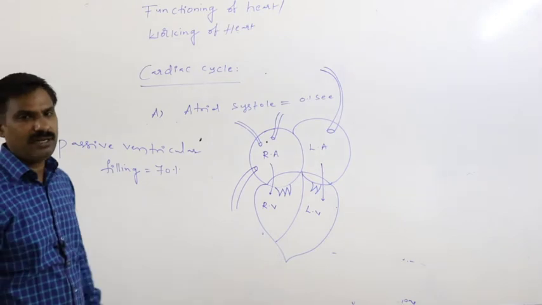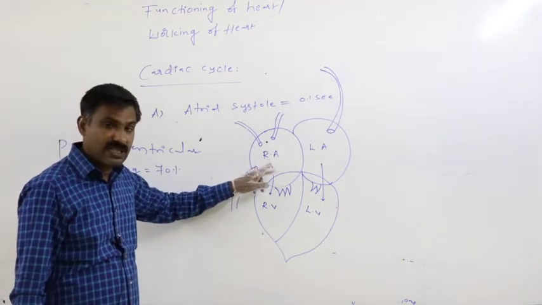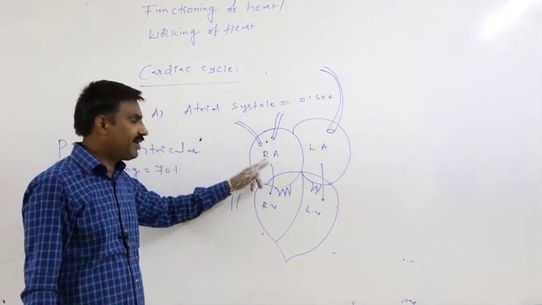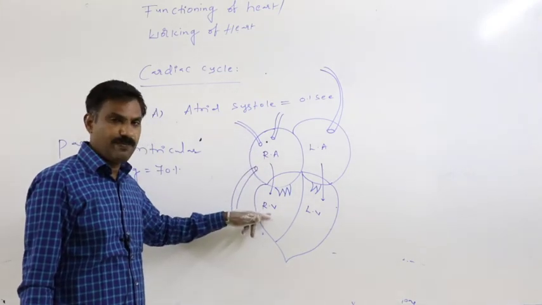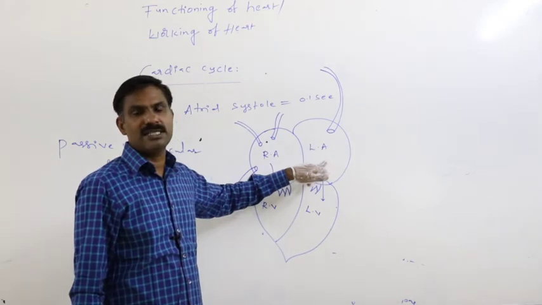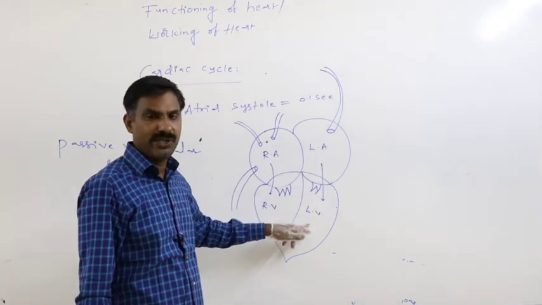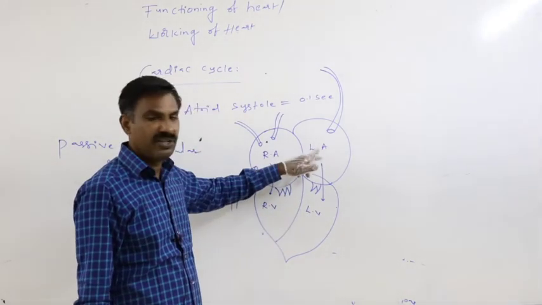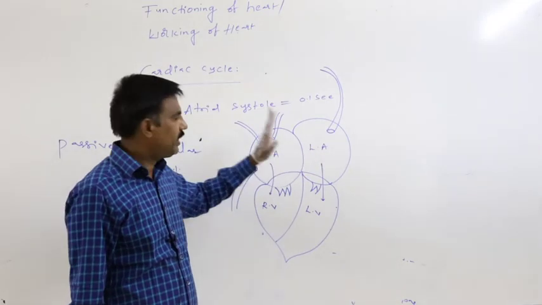You should remember here, 70% of the blood from the right atria is pumped into right ventricle. Again, 70% of the oxygenated blood gets pumped into the left ventricle from the left atria separately.